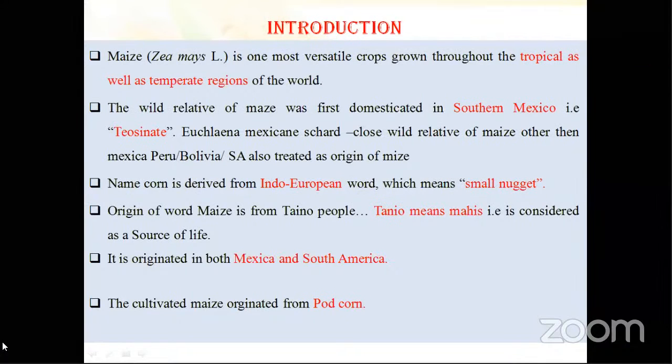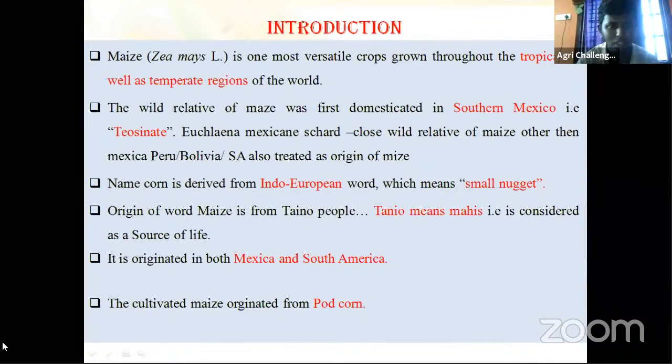Okay? But here again, short day and long day, there is a classification based on quantitative long day, qualitative short day, quantitative short day. But generally, maize comes under short day. But some of the composites are day neutral, some composite varieties. Basically, there is no evidence whether maize is a long day plant or a short day plant. So much research is going on. It's not clear. But for your examination purpose, it's a short day plant.